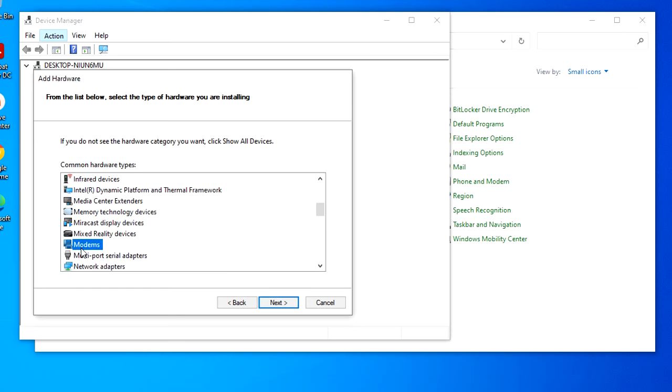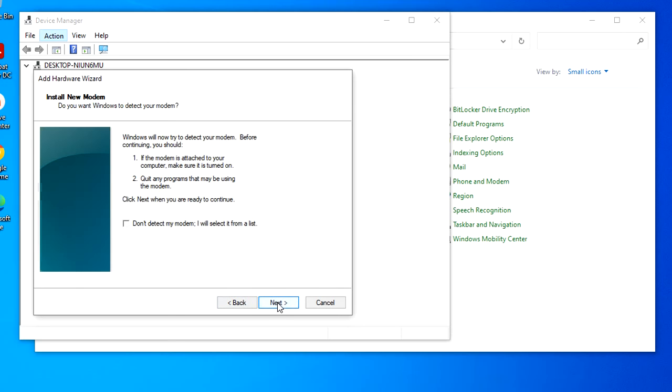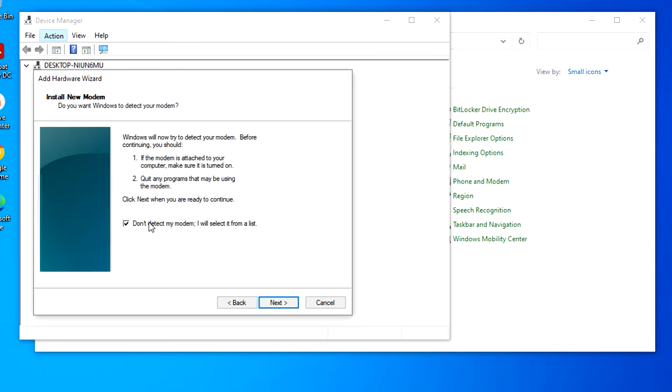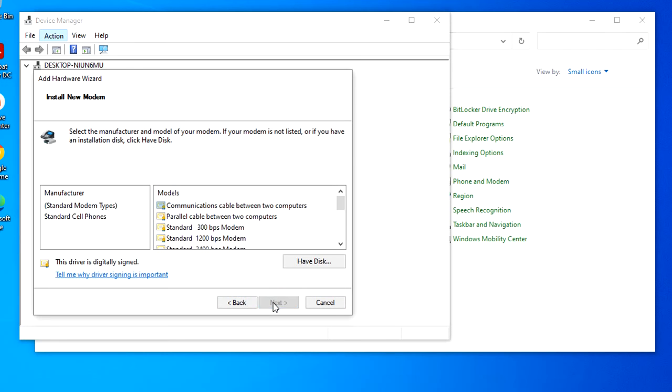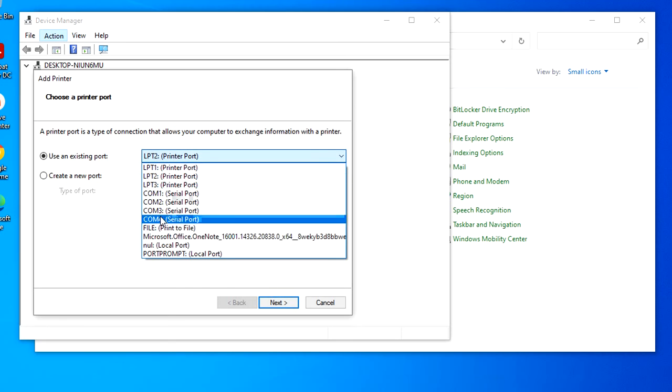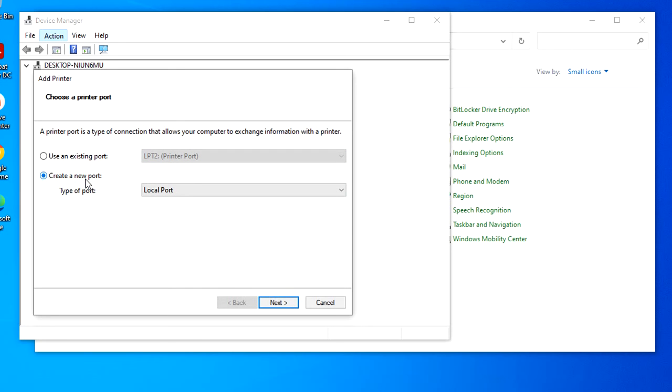If you are, for example, installing a modem, you will be first asked if you want the modem automatically detected, or you will be taken to a list of all the legacy and smartphone modem types that are known to Windows. If on the other hand you're installing a printer, you will be asked which port on the computer it is connected to, or if Windows needs to create a virtual port for the connection.